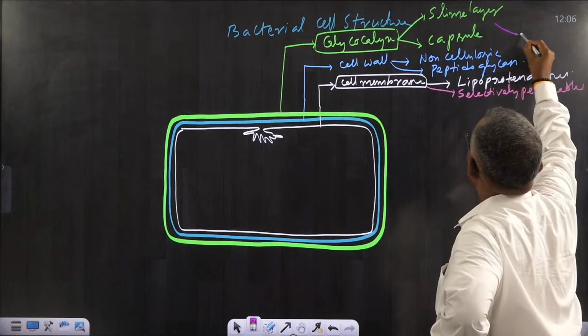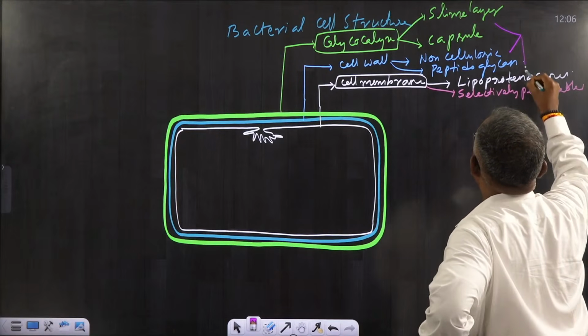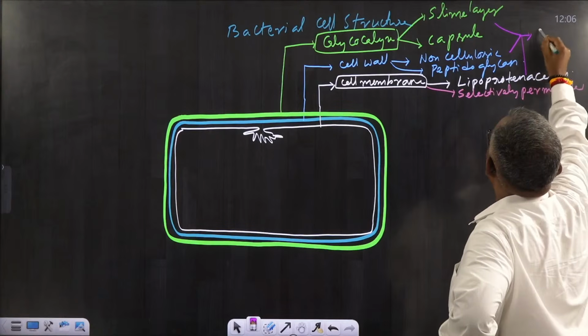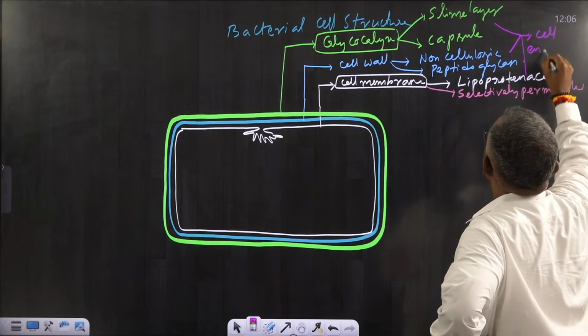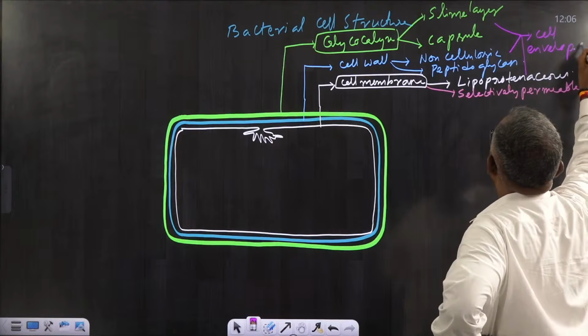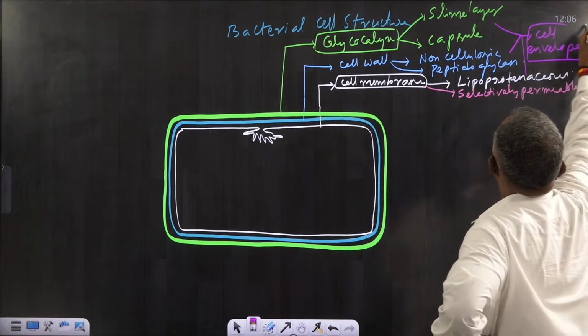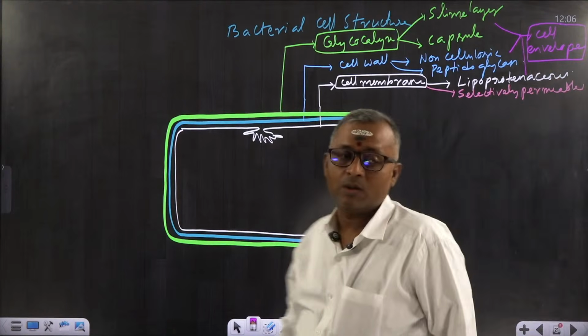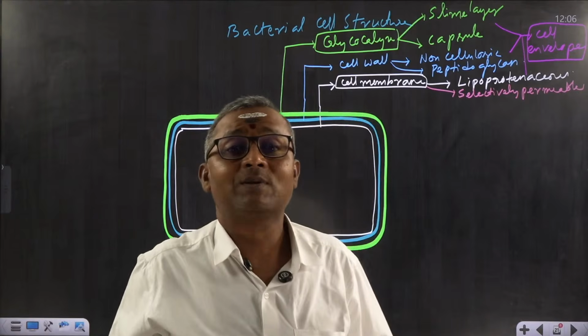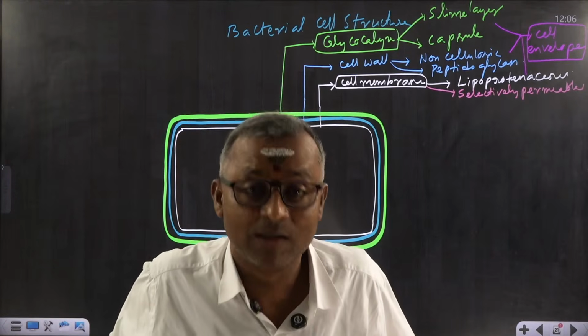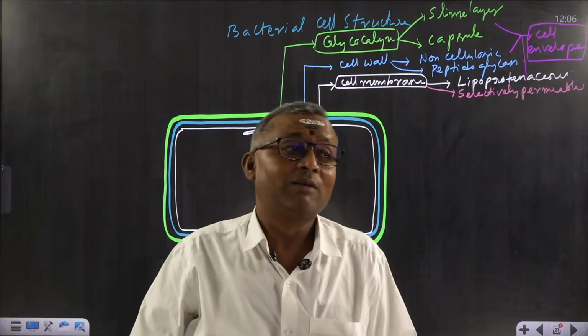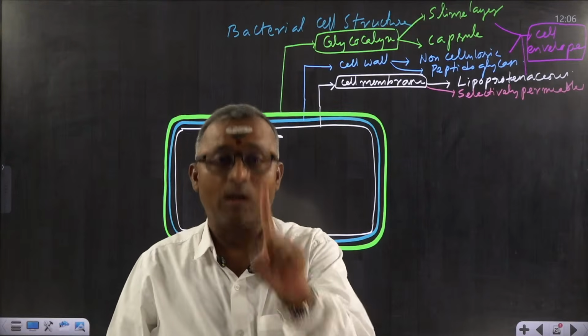And remember, these three layers, this glycocalyx, cell wall and plasma membrane, together are called cell envelope. What is it called? Cell envelope. So, how many cell envelopes are present for a bacterial cell? Is it 3 or 1? 1.